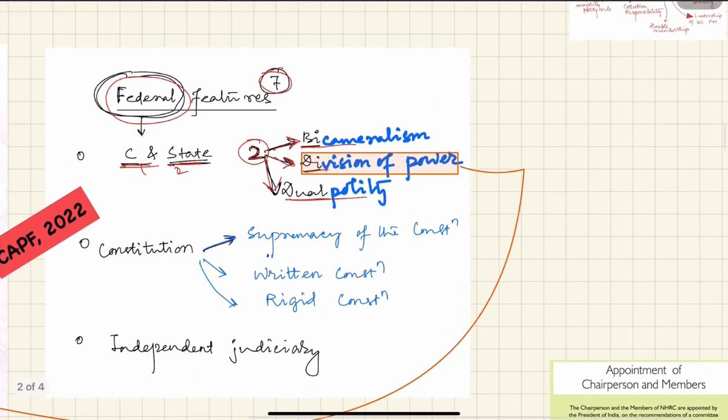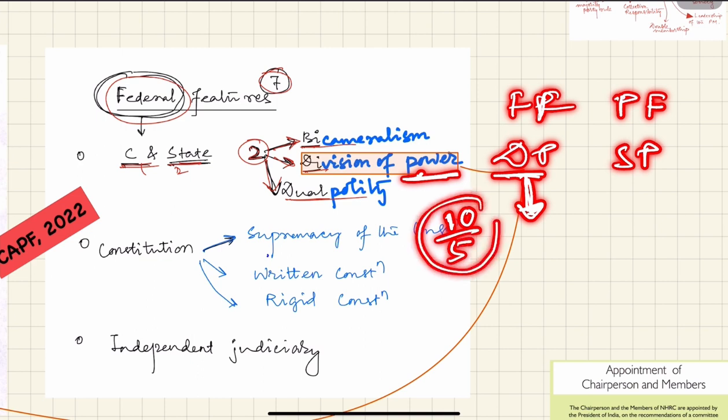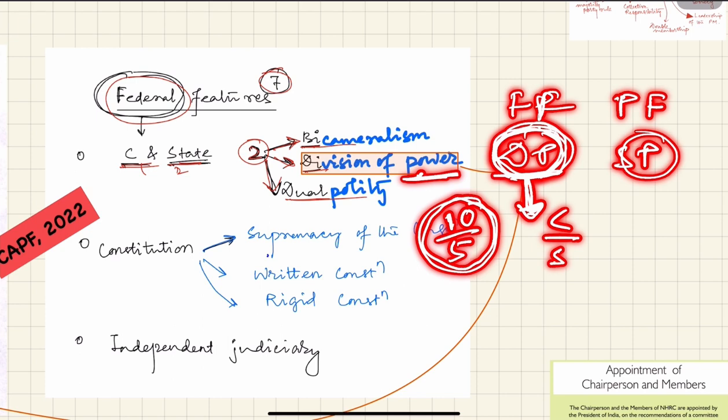As people confuse federal features and parliamentary features, in the same way they confuse division of power and separation of power. So the trick is to remember it like this: division of power, like how you divide 10 by 5. When you hear division of power and separation of power and get confused, write it like this: division of power, divide center by state. So division of power is between center and state. You will never forget, always remember it like this.